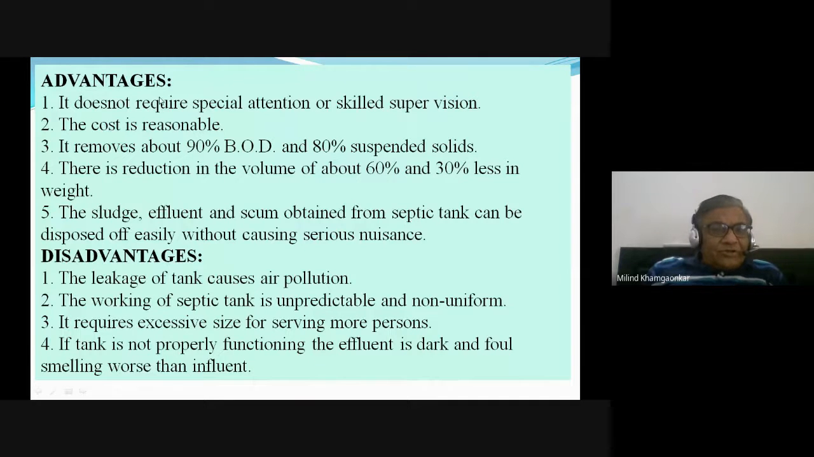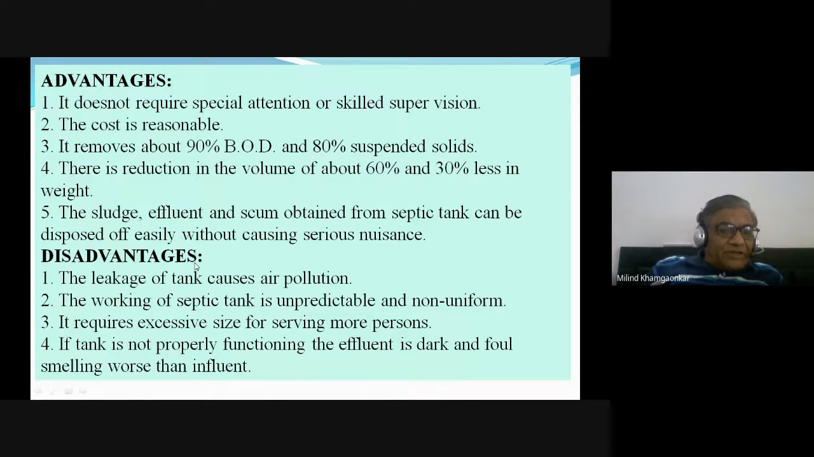Advantages: it does not require the attention that the septic tank requires. It does not require special attention or skilled supervision. Once it is built, there is no need to look at it for a year or 6 months. The cost is quite reasonable. It removes about 90% of the BOD, biochemical oxygen demand, and 80% of the suspended solids. There is a reduction in the volume of about 60% to 30% less in the wet. The sludge, effluent, and the scum obtained from the septic tank can be disposed of easily without causing serious nuisance.